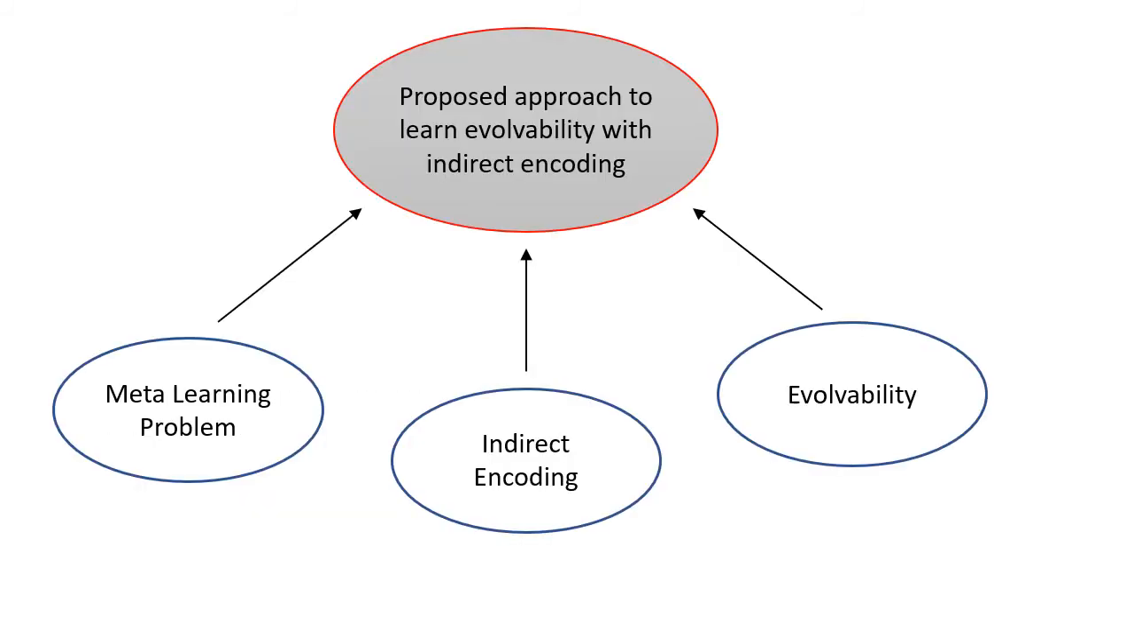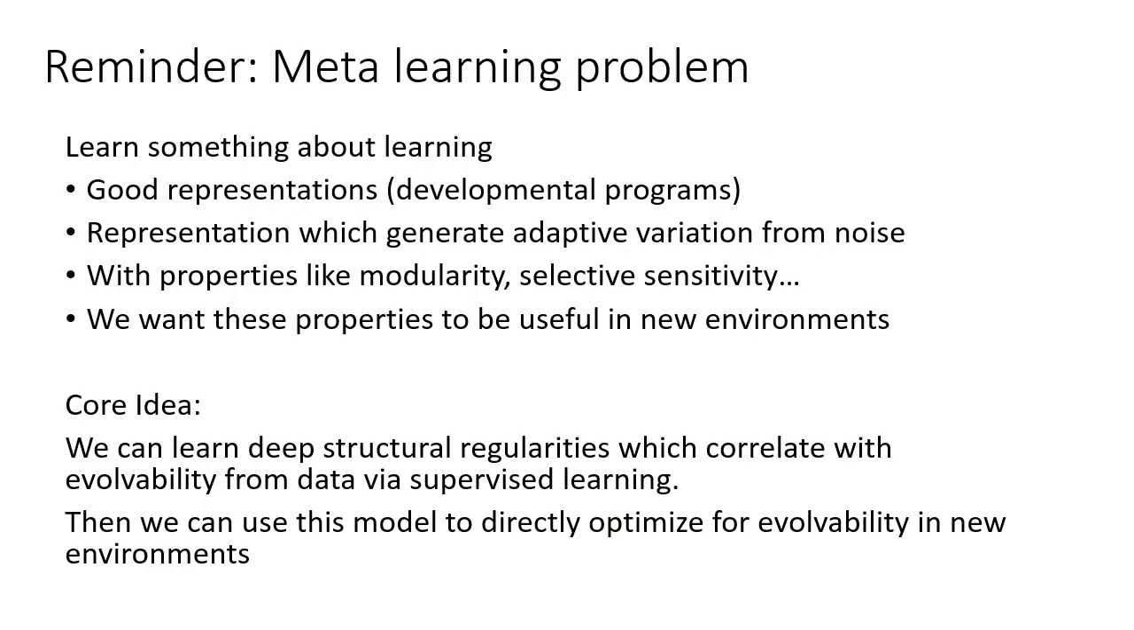Next, I will talk about our proposed approach to learn evolvability. As an overview so far, we want to solve the meta-learning problem by collecting learning experience and learning good indirect representations. This is possible because a well-chosen representation can generate good quality variation. We use evolvability to evaluate the quality of our representation.